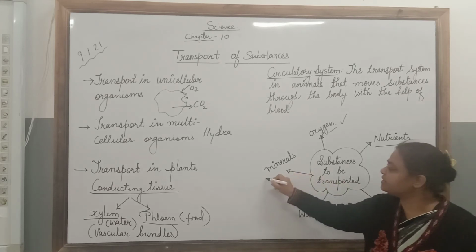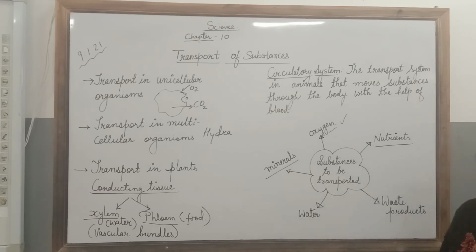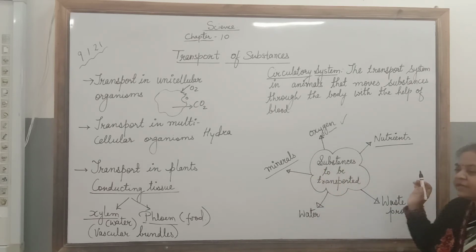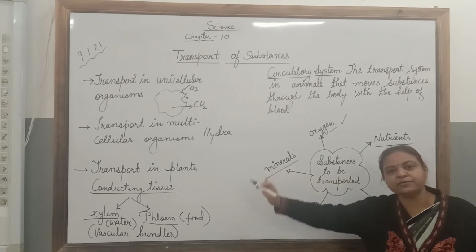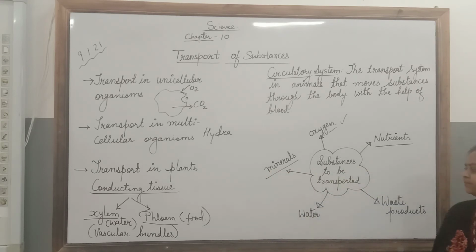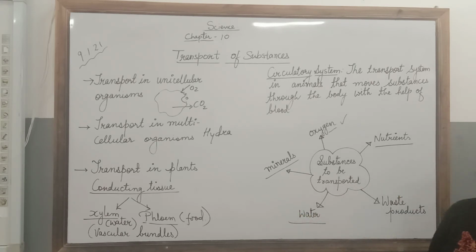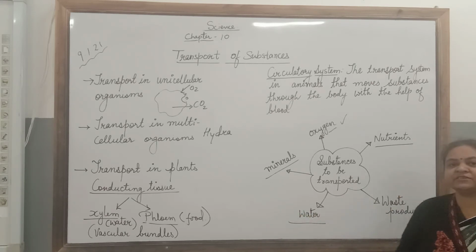Then there are certain minerals which are needed by the body in different parts, which are to be transported from the digestive system to the cells. Also, water needs to be transported from the digestive system to other parts of the body.